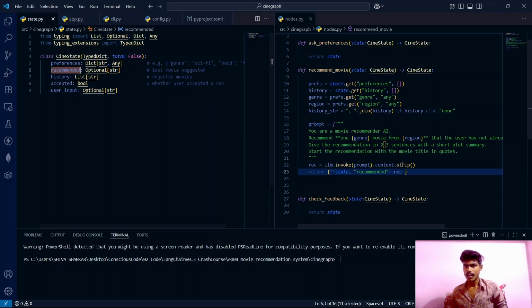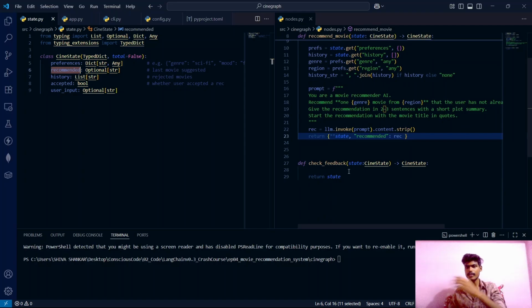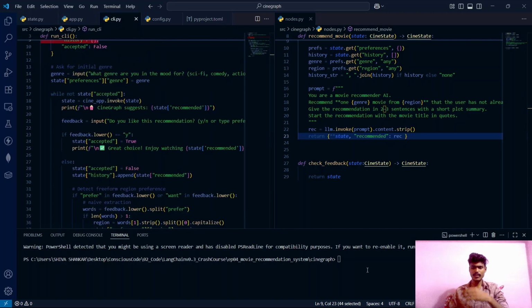So inside that list, the latest recommended movie will be added. After the recommend movie node has done its job, the flow moves to the check feedback node. This check feedback node will return the response as it is, and once the response is returned, that is what we will get to see inside our terminal. And once we get the response, it is stored inside this state variable. So under the hood, this much of story is there.